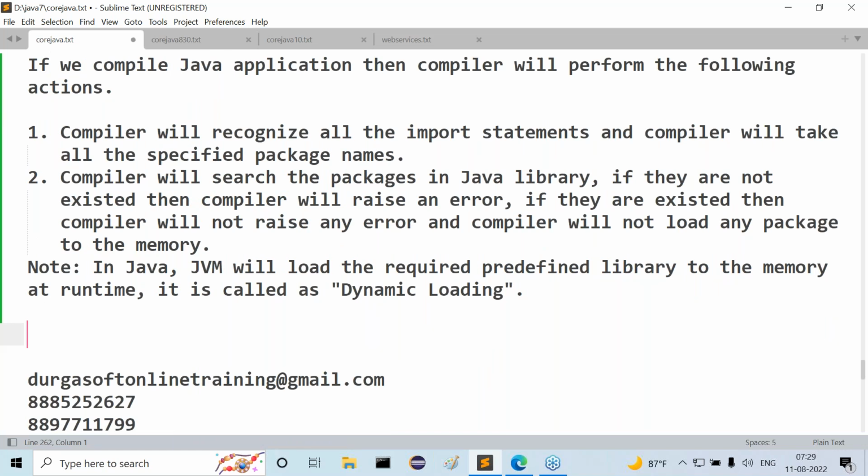In Java, JVM will load the required predefined library to the memory at runtime. It is called dynamic loading. What is it called? Dynamic loading.